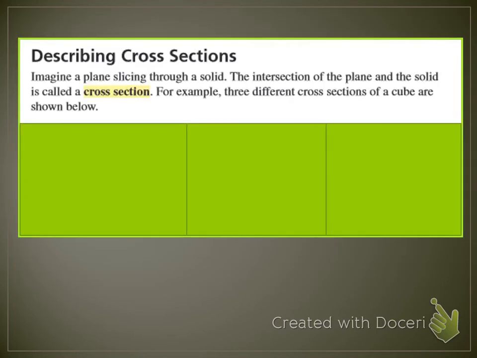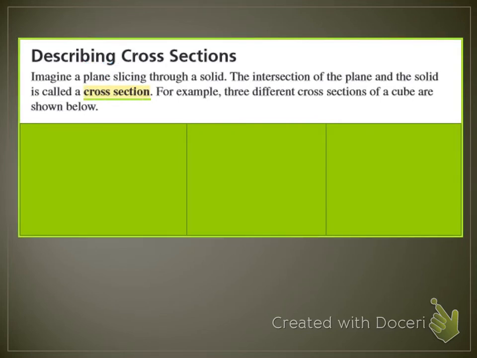All right, and then the last thing we talk about is cross sections. So imagine a plane. Actually, don't imagine a plane. That's what the book says. Go ahead and imagine a piece of paper slicing through a solid. The intersection of the plane and the solid is called a cross section.